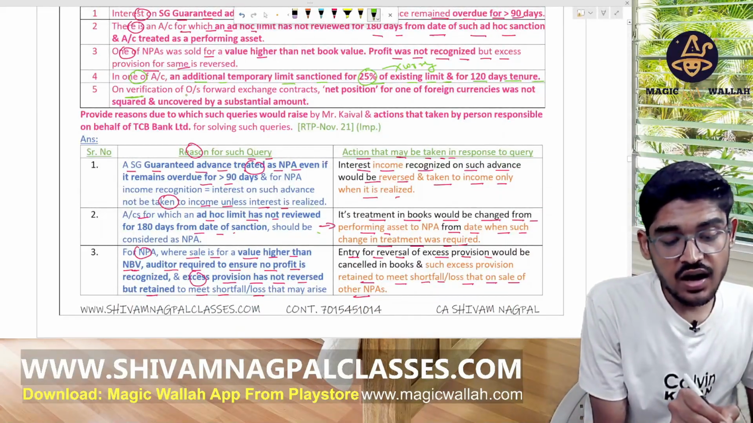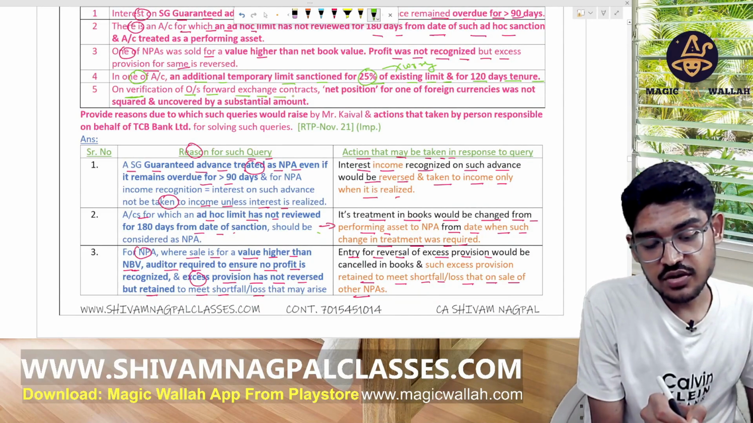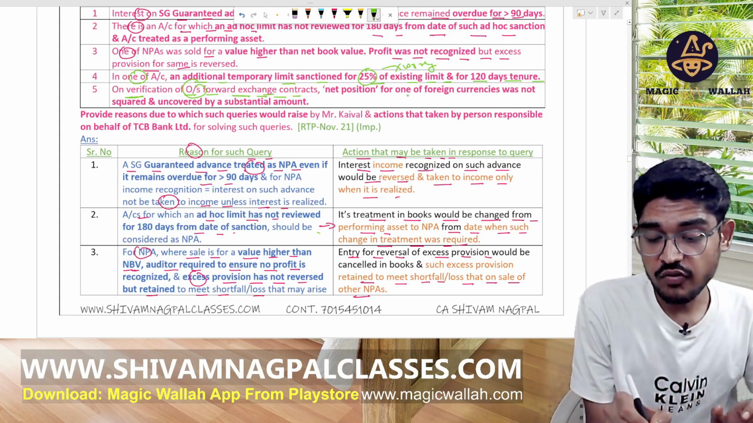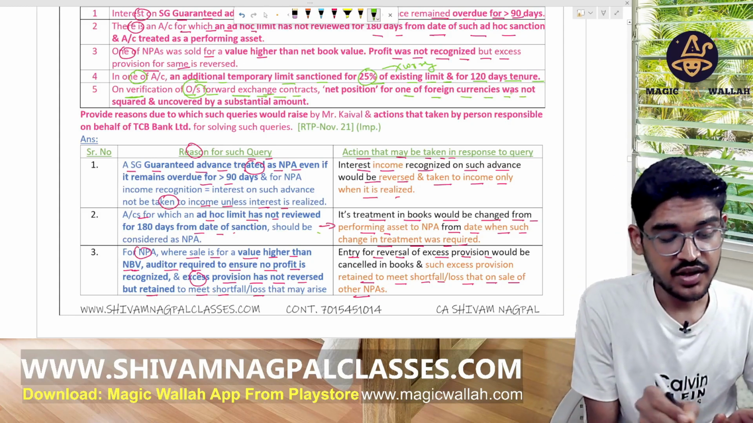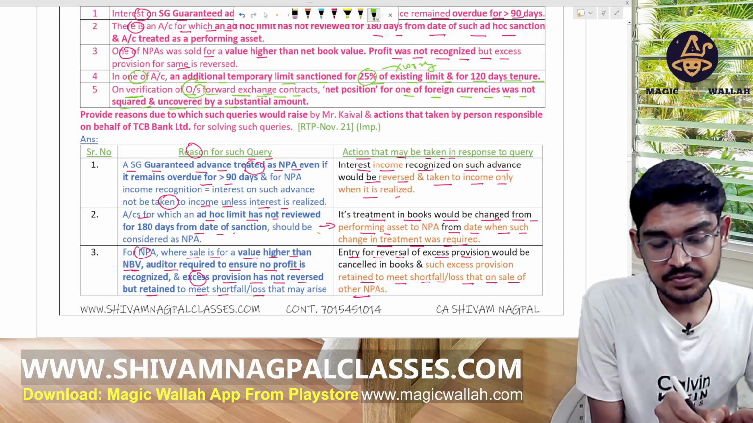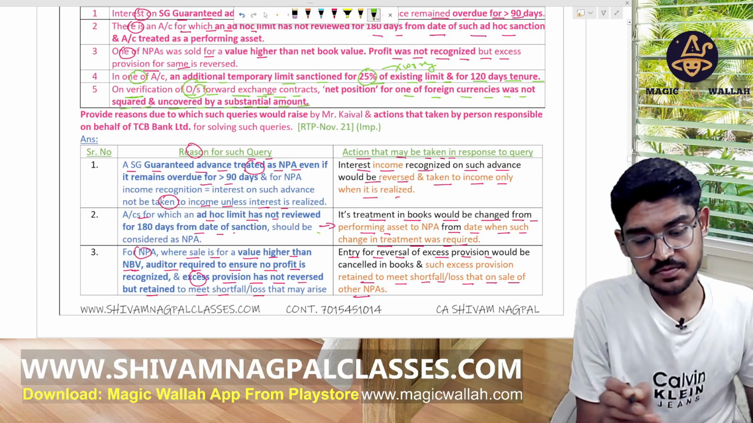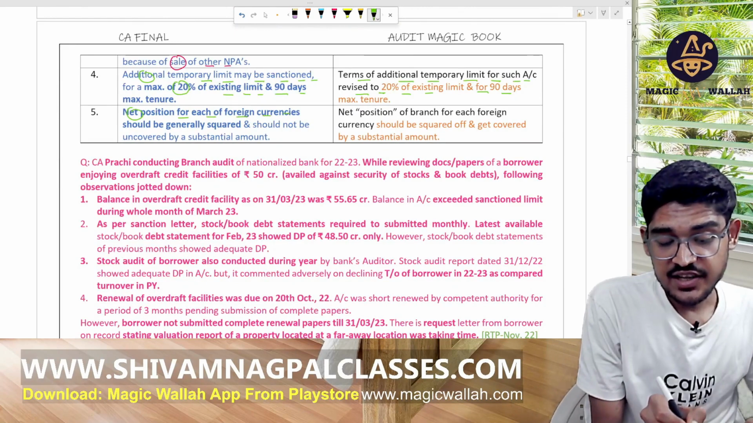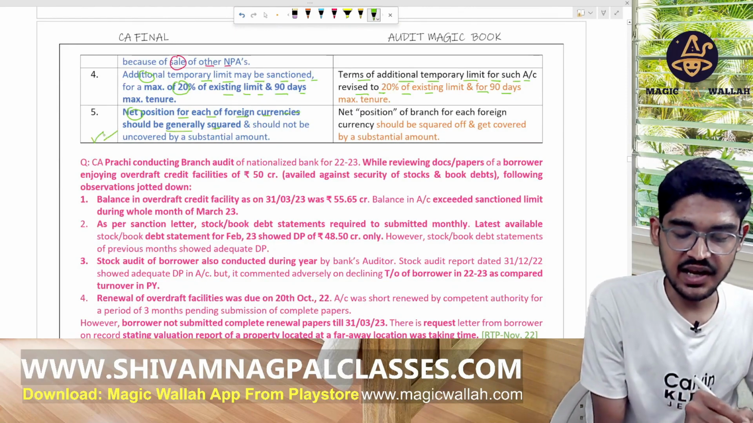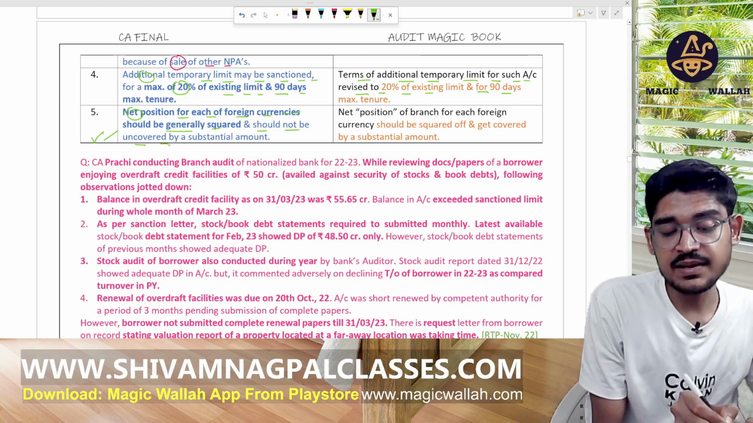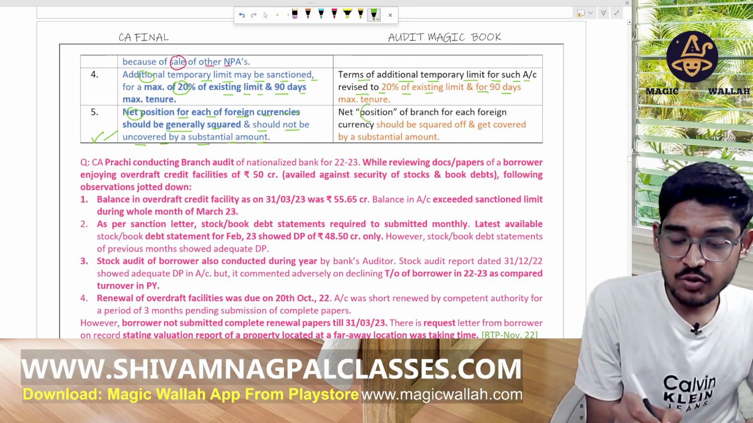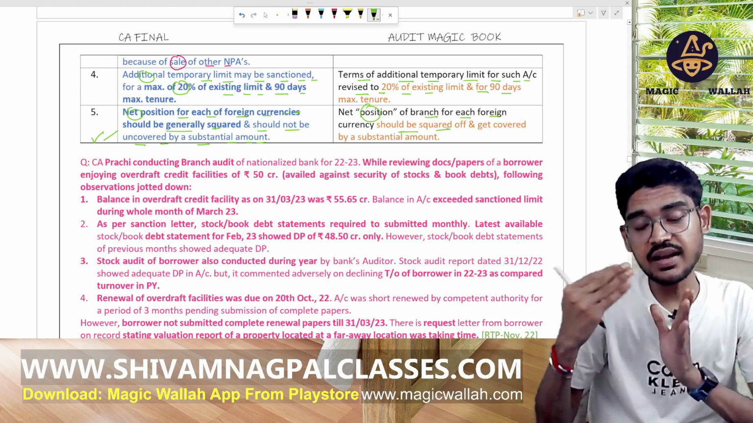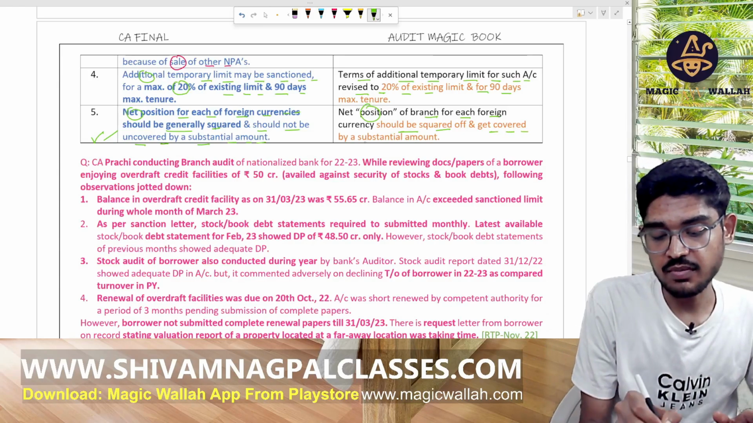On verification of the accounts of outstanding forward exchange contracts, the net position for one foreign currency was not squared off and was uncovered by a substantial amount. The net position for each foreign currency should generally be squared, meaning they are talking about cutting it off here, and should not be uncovered by a substantial amount. The net position of the branch for each foreign currency should be squared off. They have to square off the same, cut the same, and get it covered by a substantial amount.